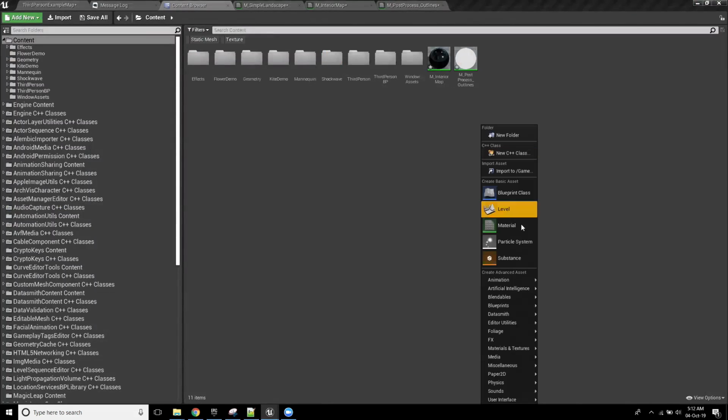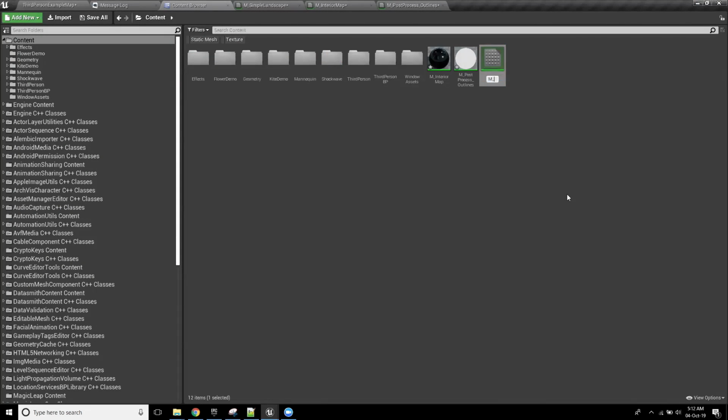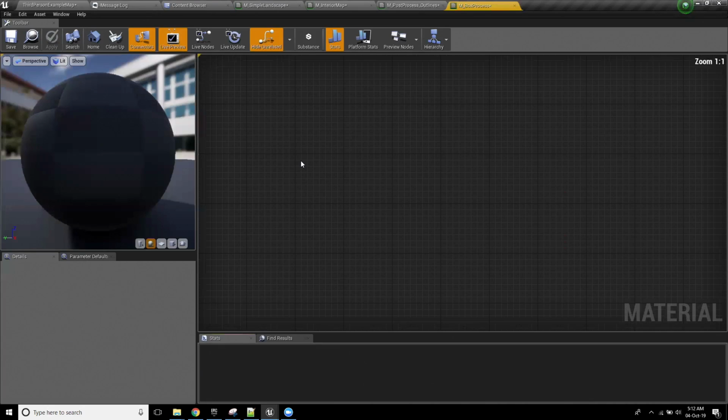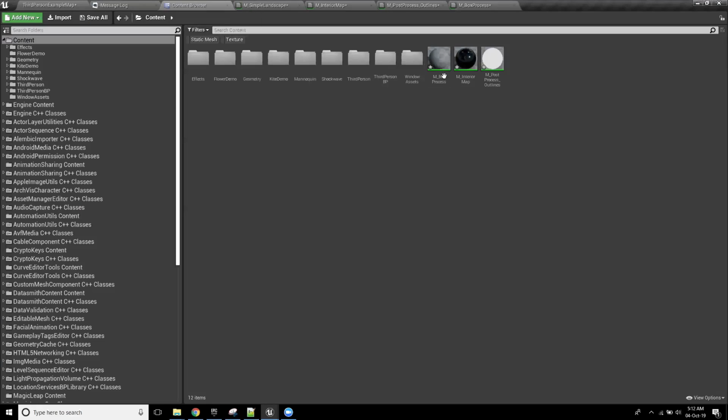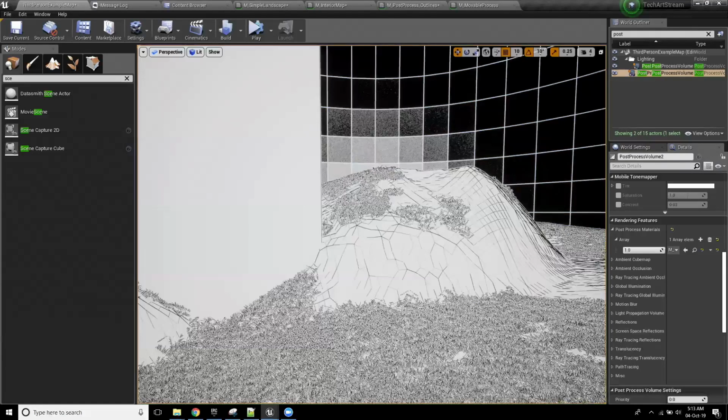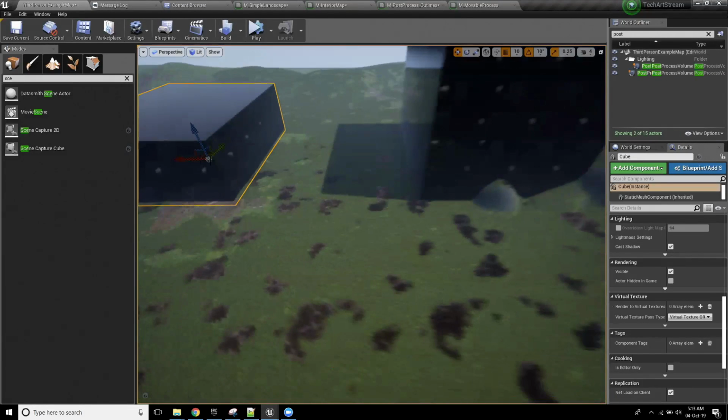I'm going to create a new material called M underscore... I'm going to call this box process. Now, box process sounds not quite what it is. Names are important. I'm going to call it movable process, as a reasonably straightforward way to do this. So, okay, I've got this M underscore movable process. I'm going to delete the existing post processes, so we're back to where we were before.